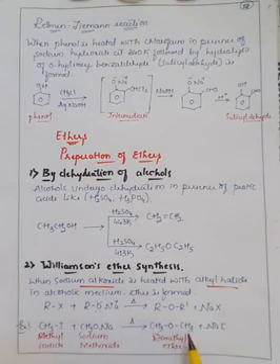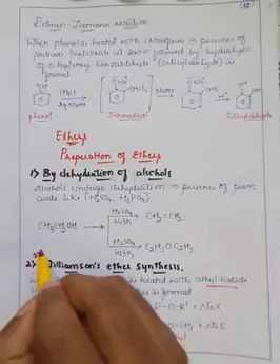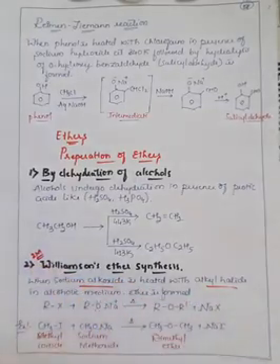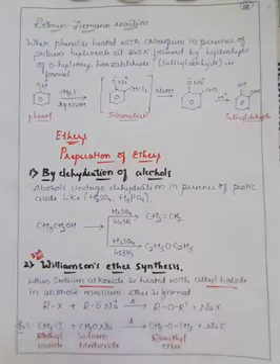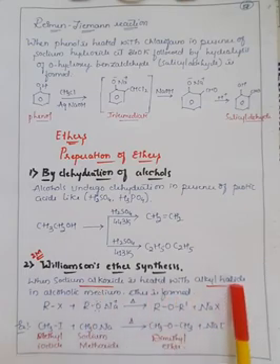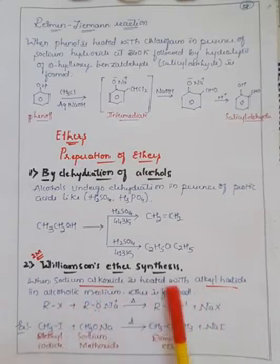Here there are two methyl groups, and in between there is an oxygen, that is CH3OCH3. The dimethyl ether is prepared by heating methyl iodide along with sodium methoxide in presence of alcoholic medium. The side product is sodium iodide, right? So this is an important reaction. Many times they have asked it for 2 marks in the annual examination. Go through the question papers and you will definitely see explain Williamson ether synthesis. This is a very simple reaction. Whenever sodium alkoxide is heated with alkyl halide in presence of alcoholic medium, ethers are formed, right?